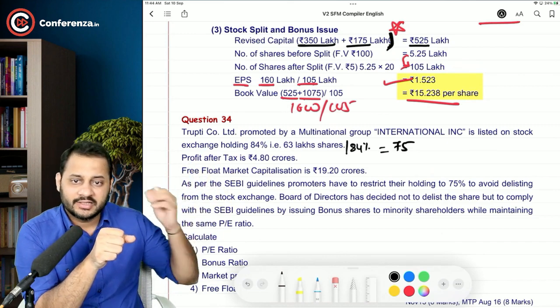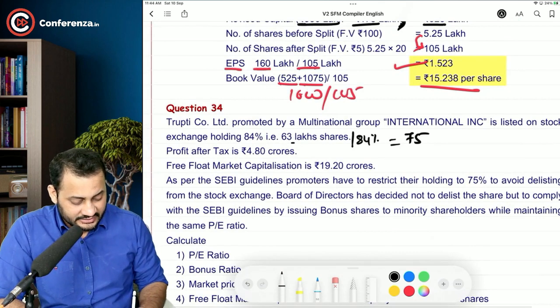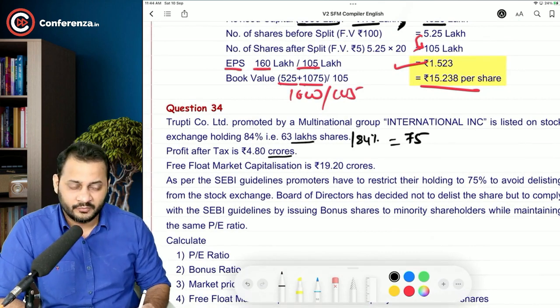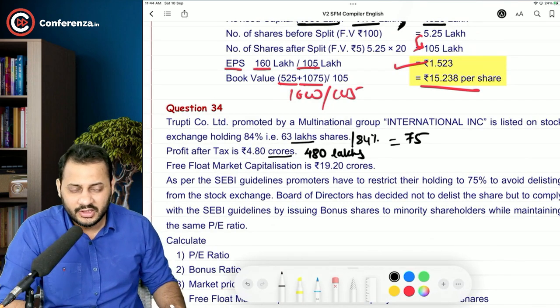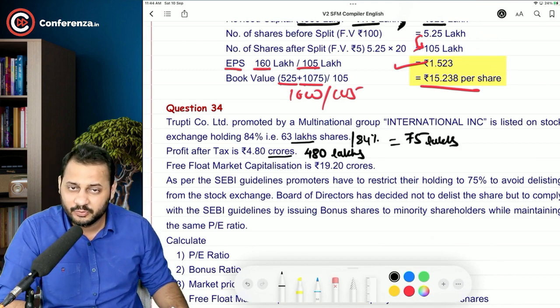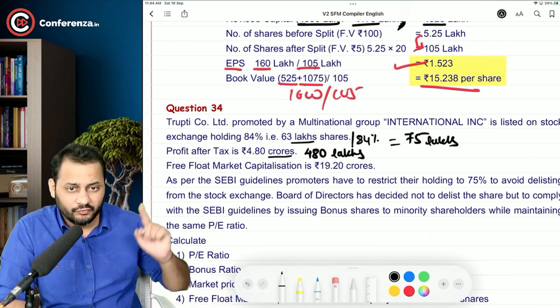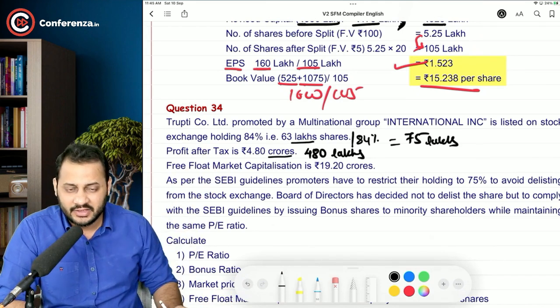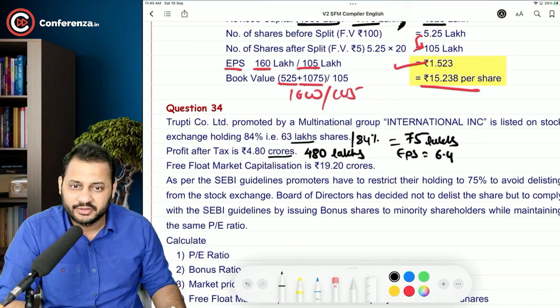Profit after tax is 4.80 crore. Now understand the very first difference. This is in lakhs, this is in crores. Can I write it down as 480 lakhs instead of 4.80 crore? Now I have 75 lakh shares and 480 lakhs of profit after tax. Can I calculate the EPS? 480 divided by 75 lakh. The EPS will be 6.4 rupees per share.